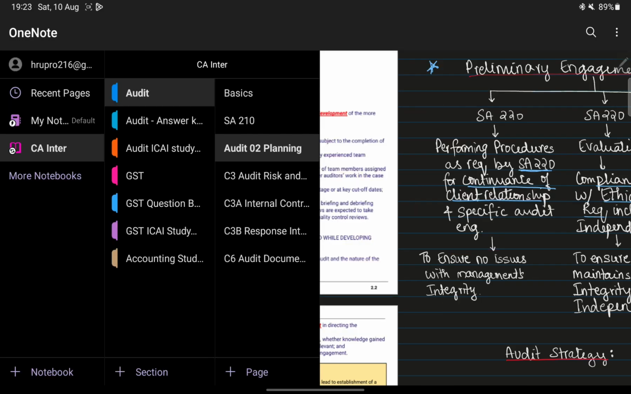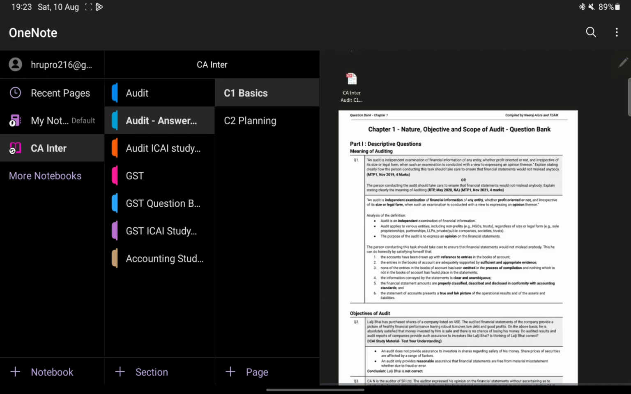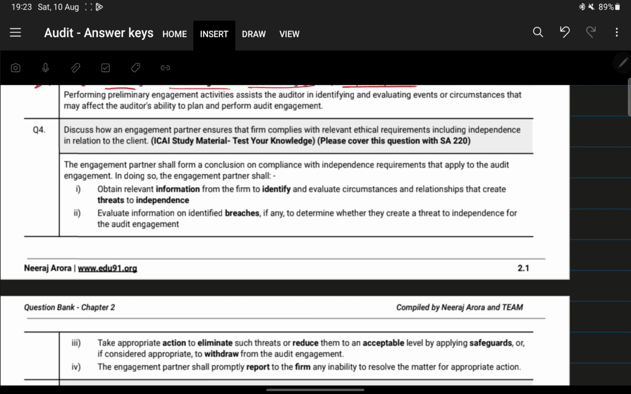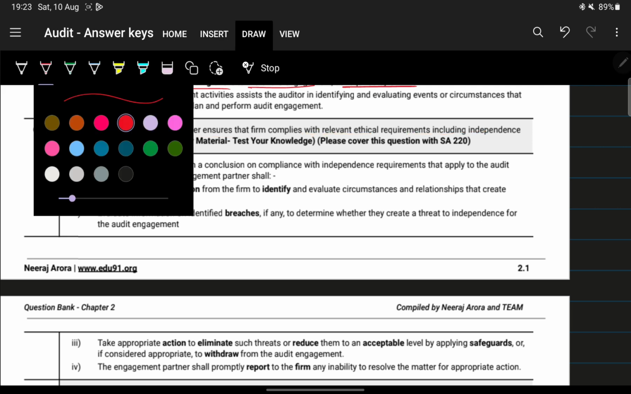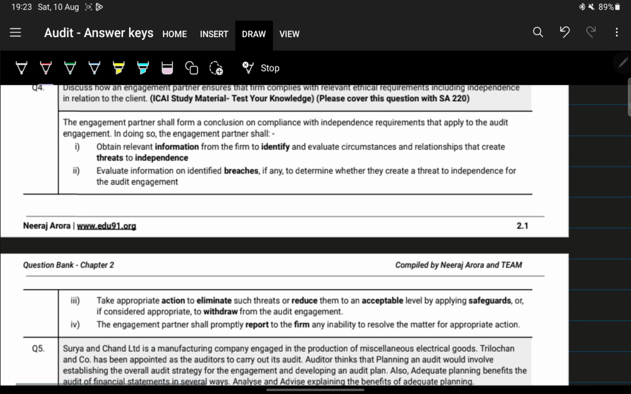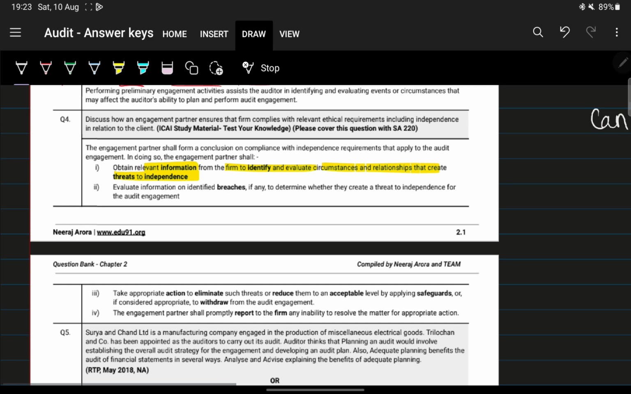Clear? I think this is pretty sufficient. Next, discuss how an engagement partner ensures that the firm complies with ethical requirements, including independence in relation to the client. I think this one we had not covered in the revision video, because this is only there in the ICAI study material. Answer to this question: firstly, it is to obtain relevant information to identify and evaluate circumstances that create threats to independence. So first is identify threats to independence.